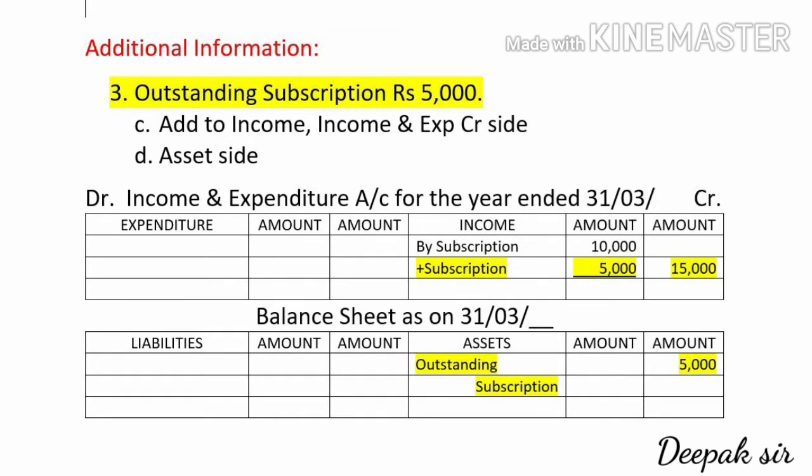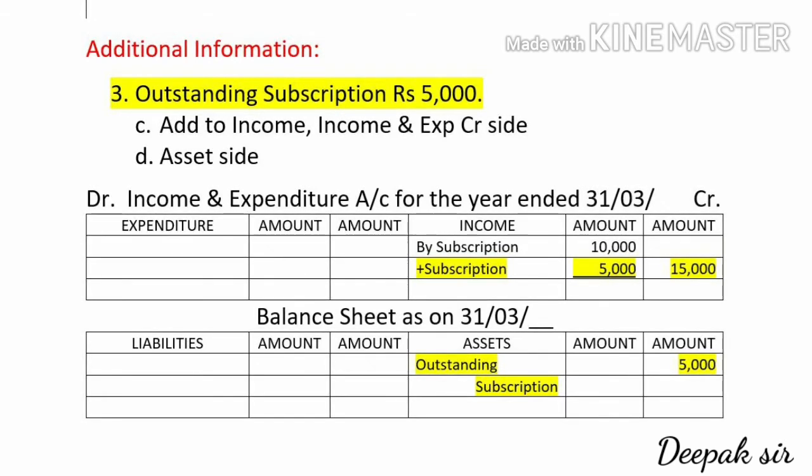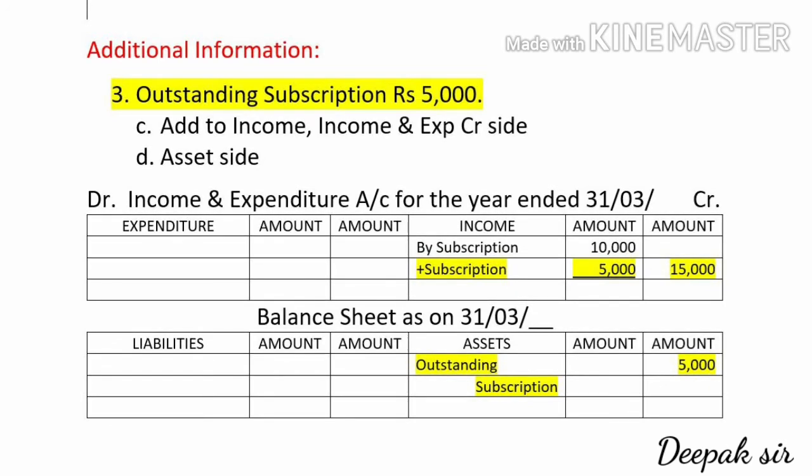Now let us pass this outstanding subscription adjustment in your income and expenditure account and in the balance sheet. Now again an imaginary amount is taken for subscription, that is 10,000. So subscription will be given on the receipt side. So this subscription amount from the receipt side, we have to transfer it to the income side, and amount will come in the inner column. So imaginary amount is taken, that is 10,000.